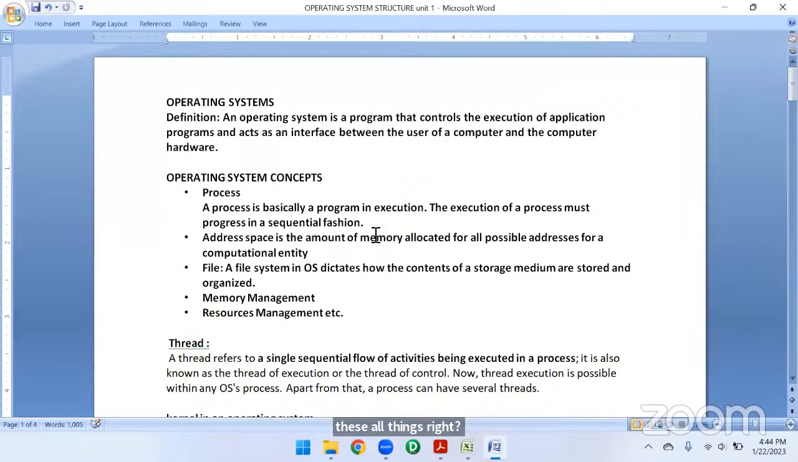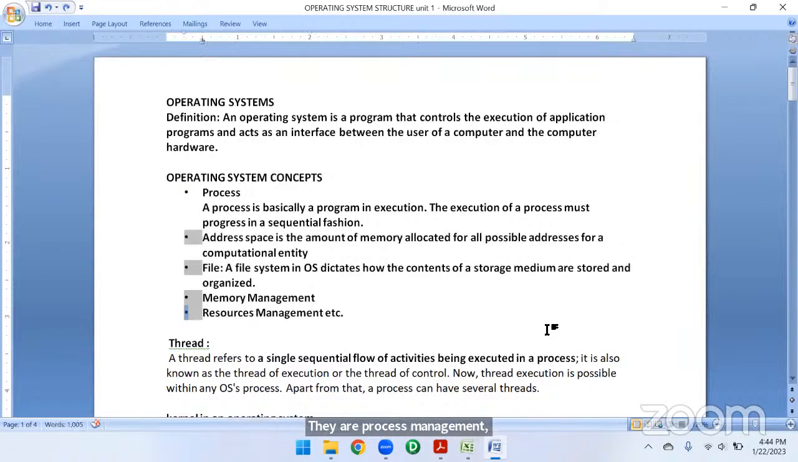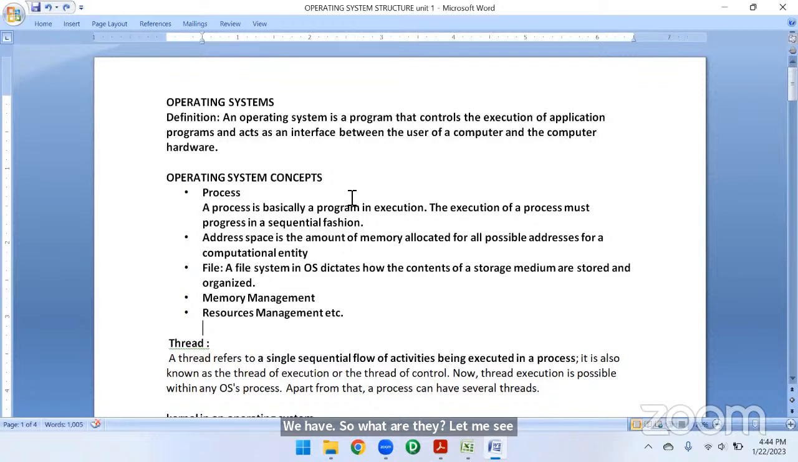So before getting into the operating system, we have different types of concepts of an operating system. They are process management, memory management, resource management, these all things we have. So what are they? Let me see now. Everything is going to be a process.